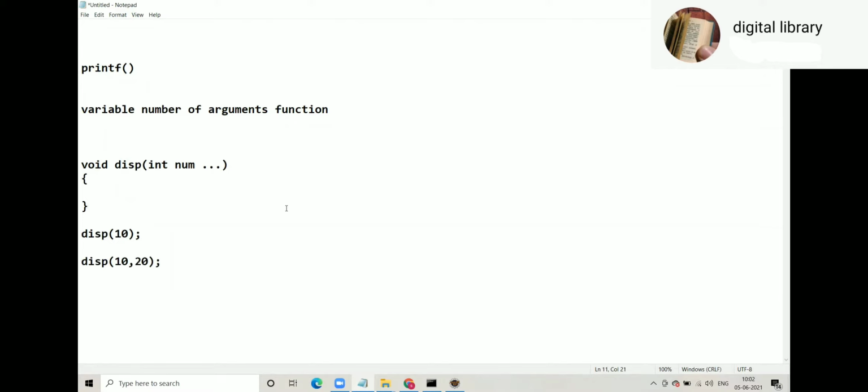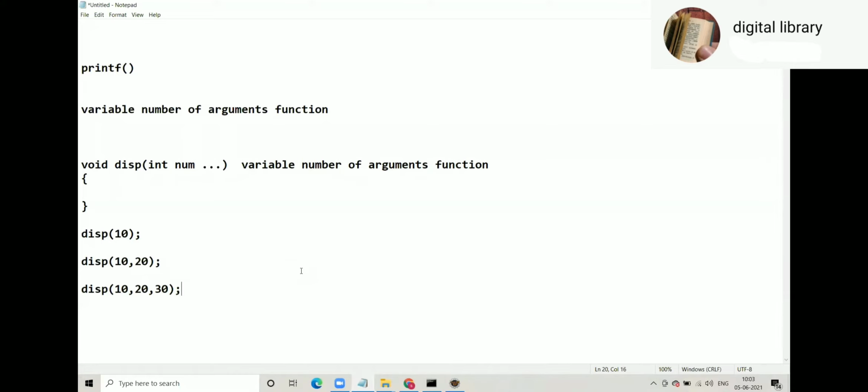Three dots means ellipses. This is the way you create a variable number of argument function. Now here you can pass 0 or more arguments. But how does it work? How must it be working? Sometimes 1, sometimes 2, sometimes 3, sometimes 10, and so on.